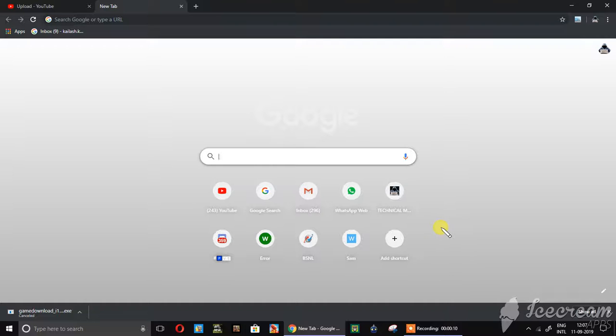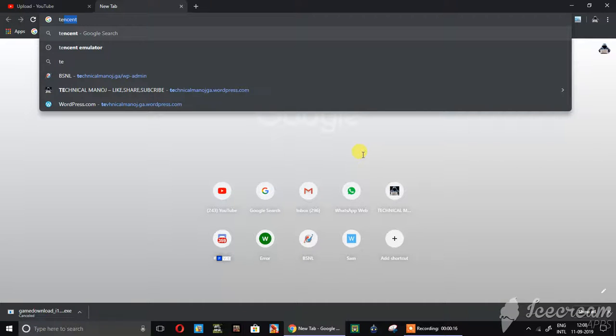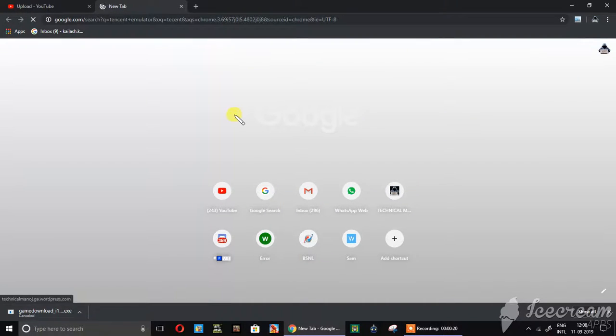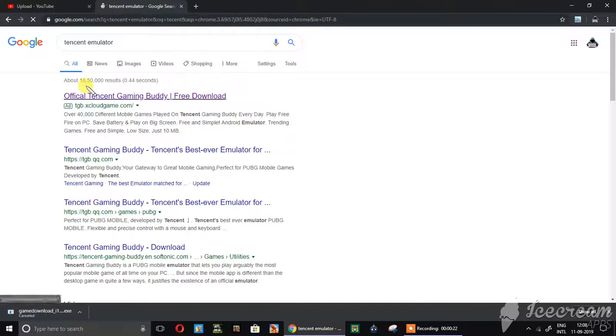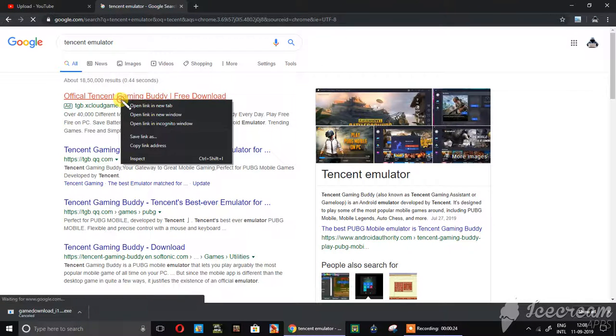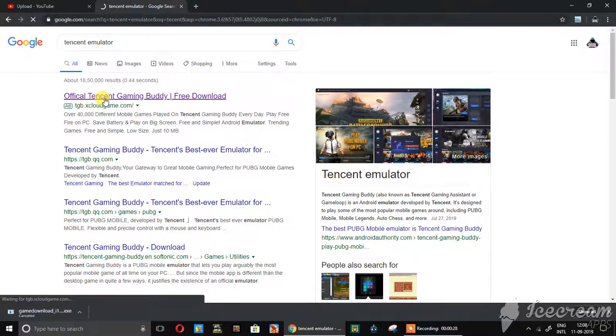Okay friends, open your Google Chrome browser on your PC and search for Tencent Gaming Buddy or Tencent emulator. Now I am searching for Tencent emulator, and the first link you have to select. I give the link in the description. You click that and download it.